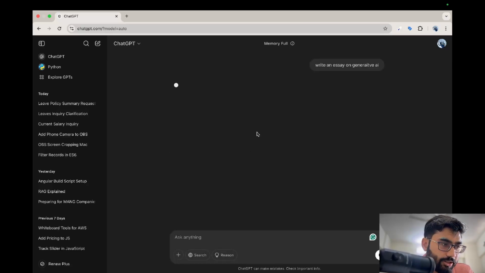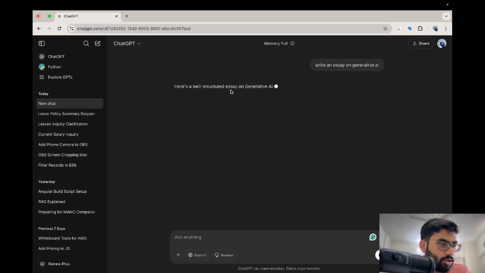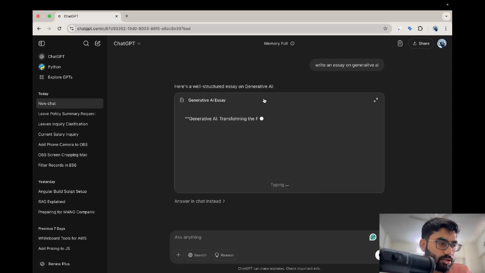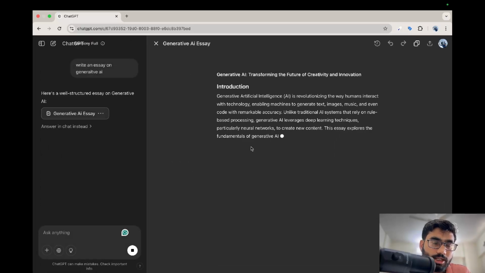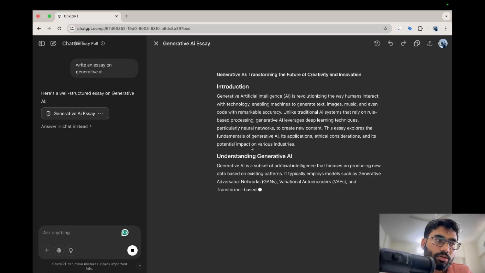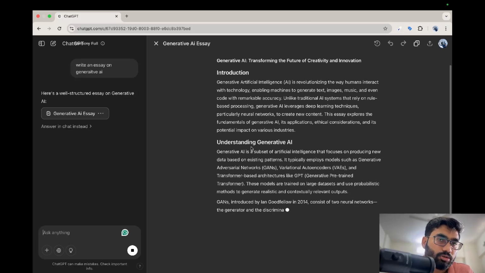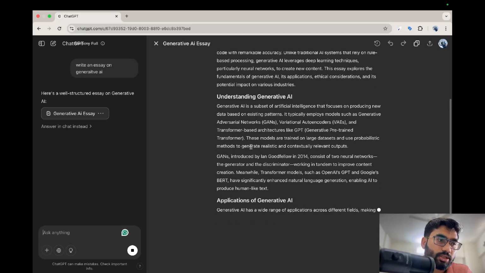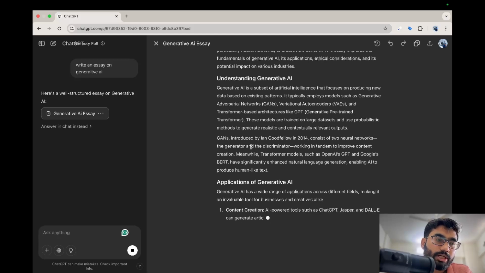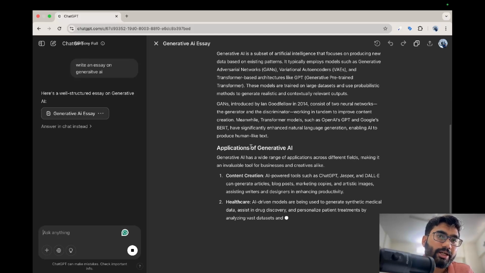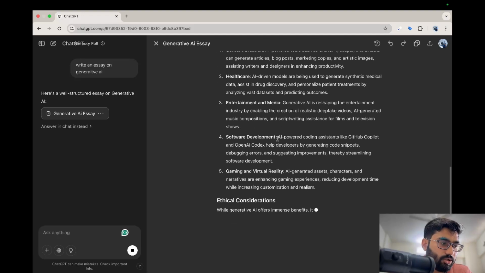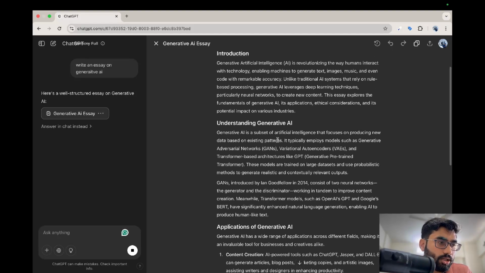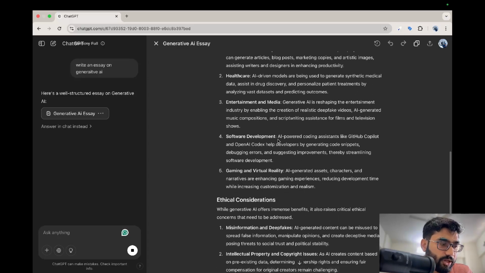So if you type and enter, see, it is writing an essay. ChatGPT can write a nice essay because it is trained on generative AI data sets also. It knows what generative AI is. Now ChatGPT can show its creativity to create a good essay for us, and you can see how quickly it is writing that.